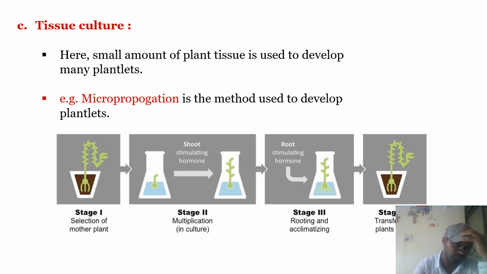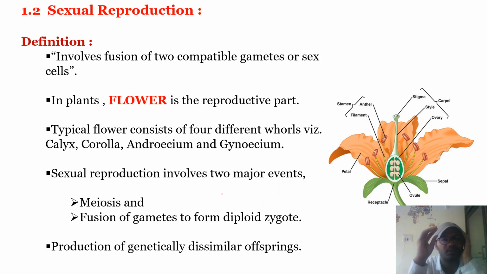So like this. Next is sexual reproduction. So what is meant by sexual reproduction? How does it differ from asexual reproduction? There are many differences between sexual and asexual reproduction. The task will be given to you to solve at home, as homework. Here there is involvement of two compatible gametes or sex cells.